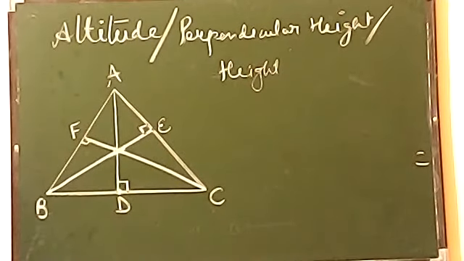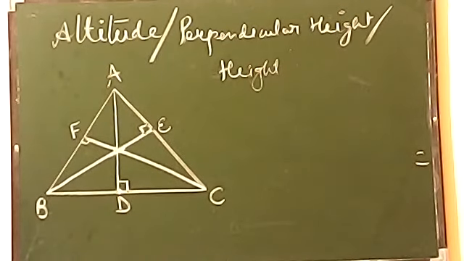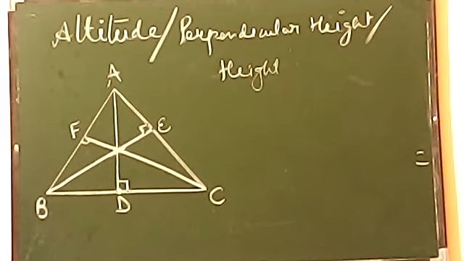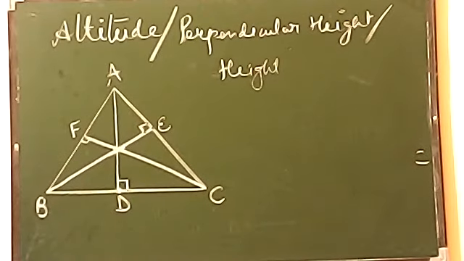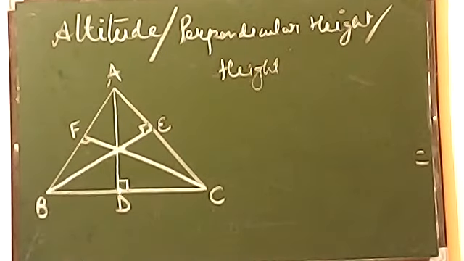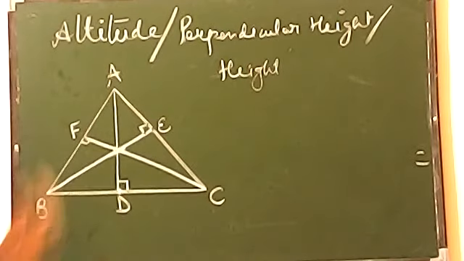Again repeating, because you should learn the definition now. Altitude is a line segment which is drawn from the vertex to the opposite side and making a 90-degree angle with the opposite side. Okay, this is all about altitude, which was taught by me yesterday only.